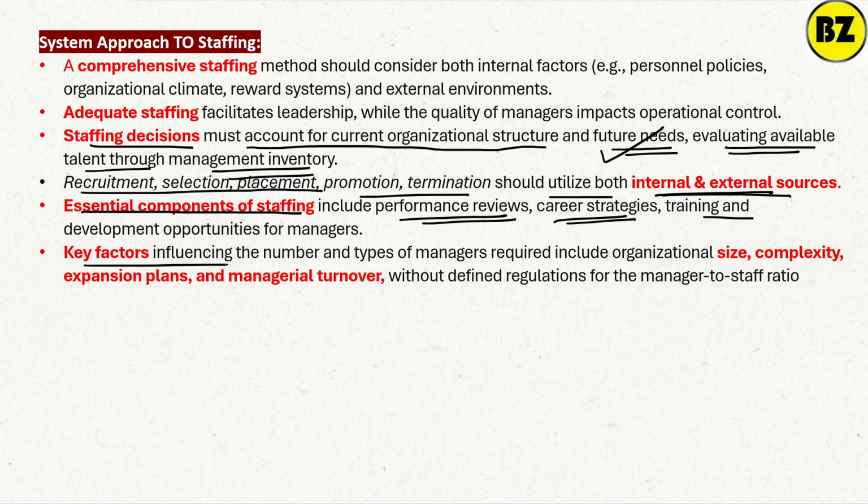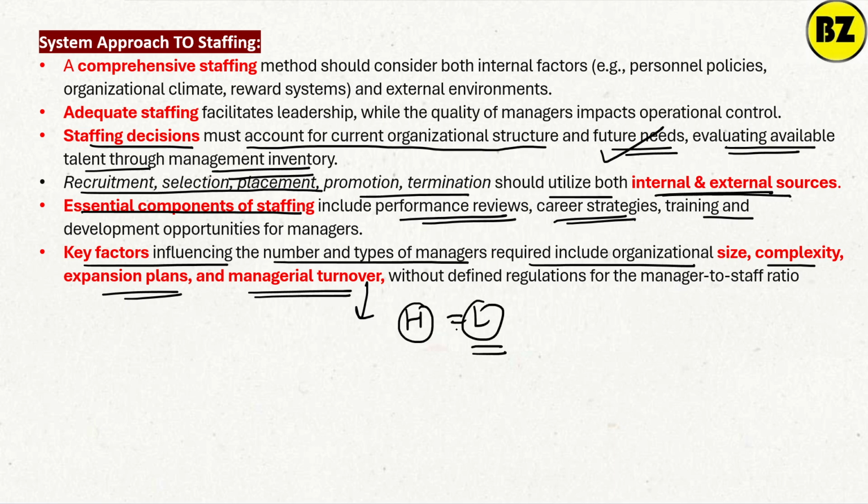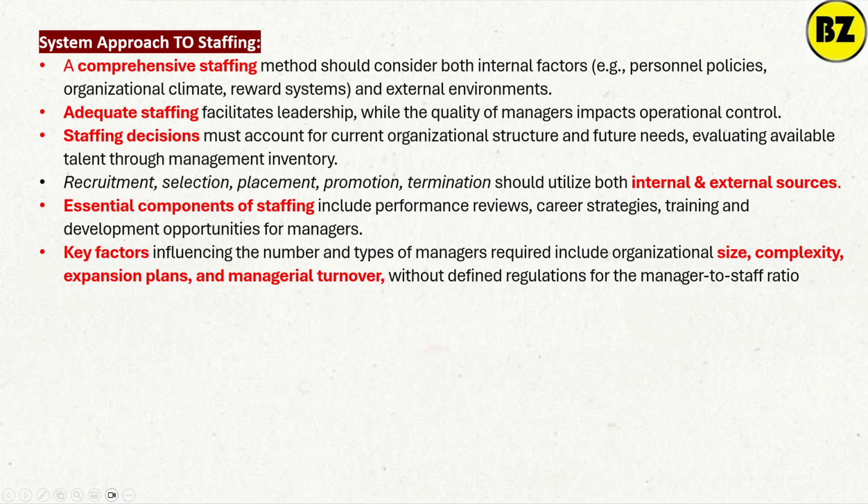Key factors influencing the number and type of managers required include organizational size, complexity, expansion plans, and managerial turnover. Turnover means simply how many people are leaving the organization. This is called turnover, without a defined regulation for the manager to staff ratio. So these are all part of the system approach, right?